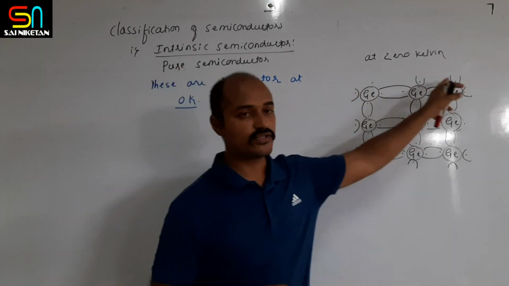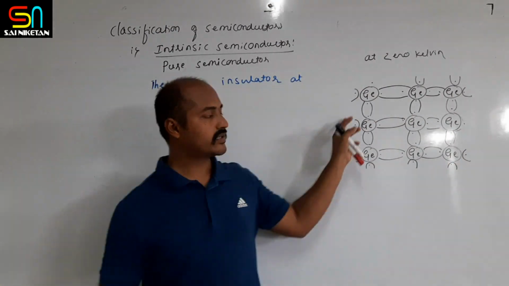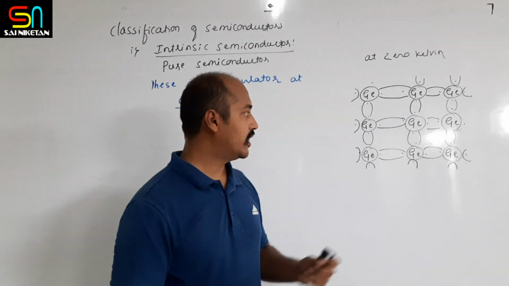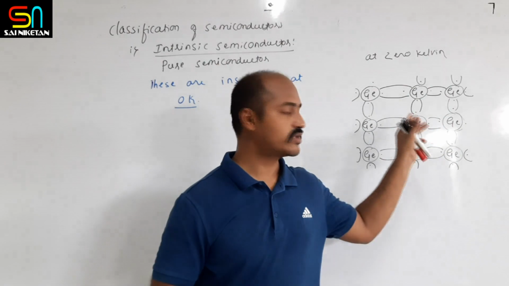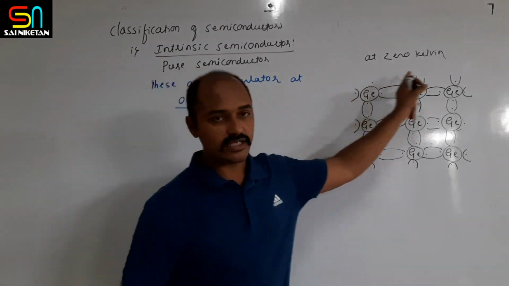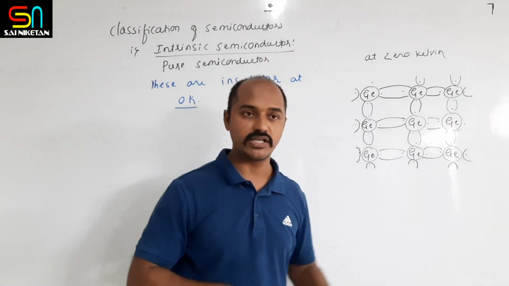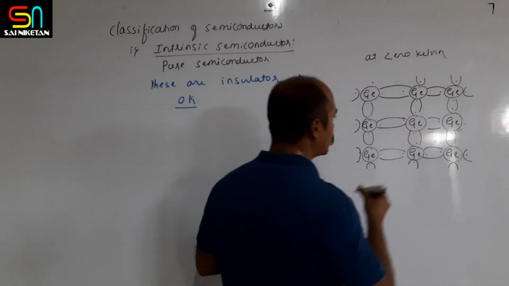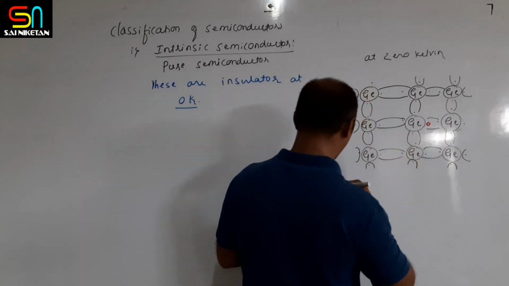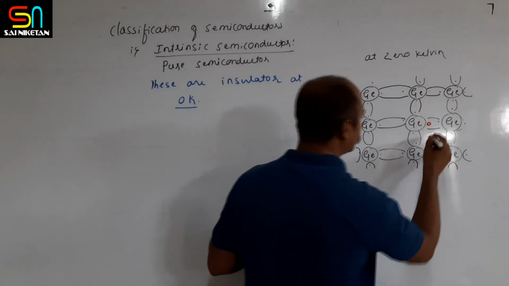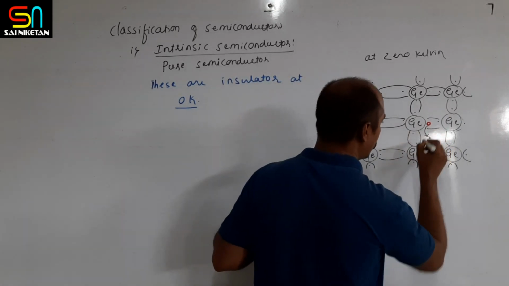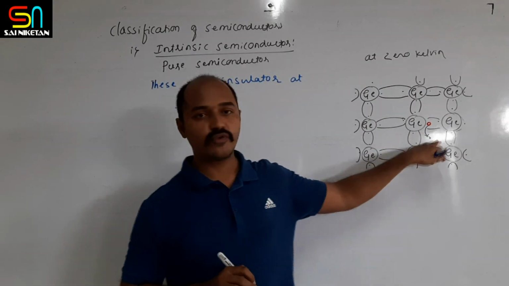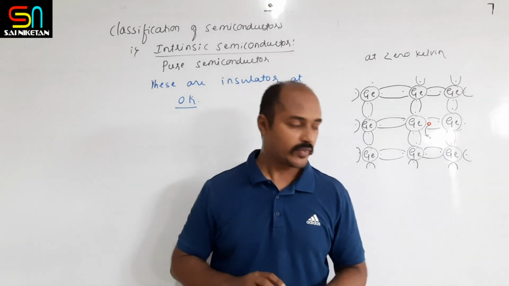At 0 Kelvin, there is no free electron, hence this crystal behaves like an insulator. There are no free electrons to carry the charge. When this germanium crystal is exposed to room temperature, one of the electrons absorbs the room temperature's energy and escapes from the valence band, and becomes a free electron ready to carry charge.